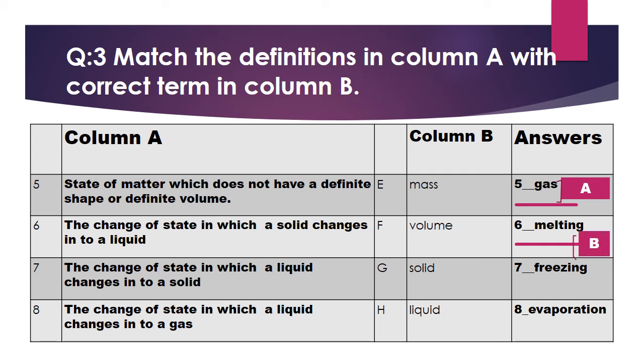This is option B in column B. Number 7 is the change of state in which a liquid changes into a solid. This is freezing, and this is option C in column B. The change of state in which a liquid changes into a gas is called evaporation, and this is option D in column B.